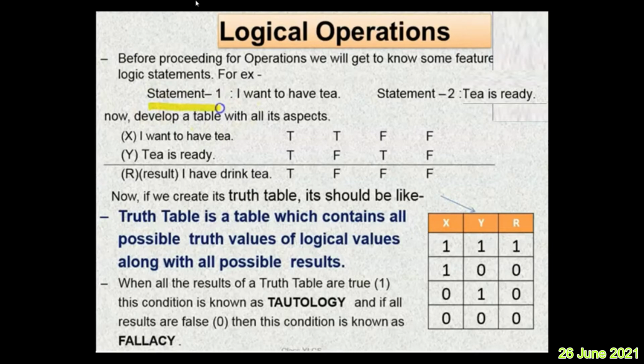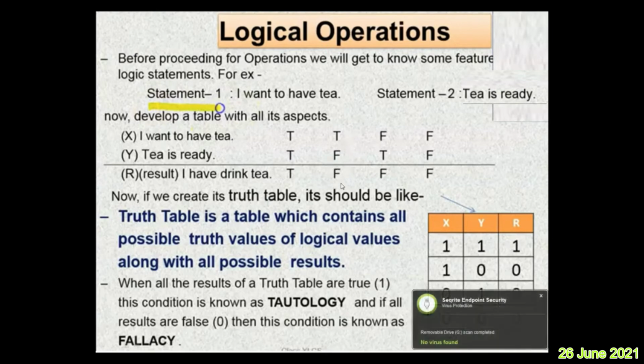Now what are the possible combinations here? I want to have tea, yes. Tea is also ready, yes. Therefore I have drunk tea, right? Now I want to have tea but tea is not ready, so I have not taken tea, right? Here I don't want to have tea but tea is ready, but I have not taken tea.